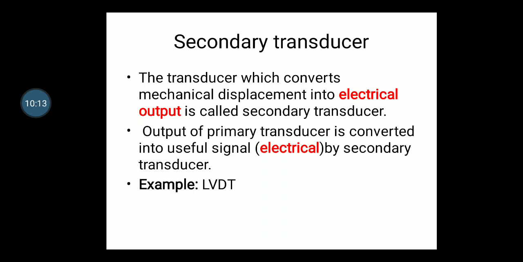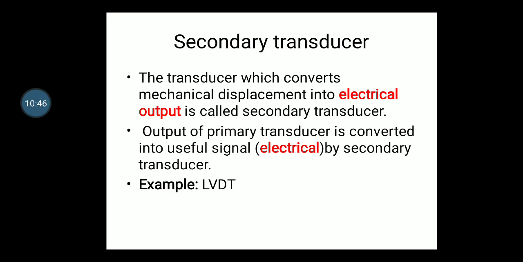Okay, now the output of the primary transducer is converted into a useful signal by a secondary transducer. So why is it written as a useful signal? Because that signal can be used to do automation, or to automate something. Because for automation we need a computer, we need a logic program, and for that purpose we need an electrical output, because a computer will take electrical output, it cannot take physical quantities like temperature or pressure. Okay.